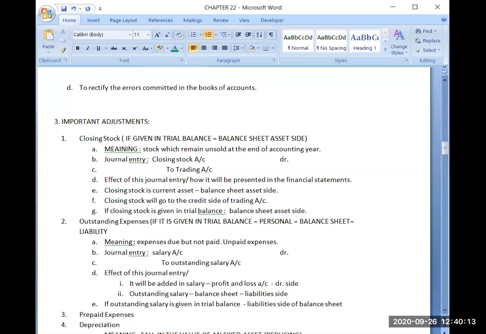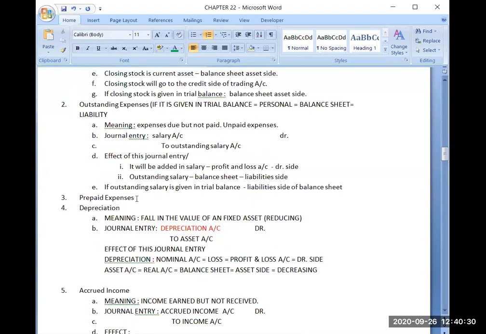Because if it is in the trial balance, that means the journal entry, which I am recording now, has already been recorded in the books of accounts. That's why I am finding outstanding expense in my trial balance. This is the reason. Now coming to prepaid expenses. If it is given in trial balance, what type of account is it? Yes, very good.